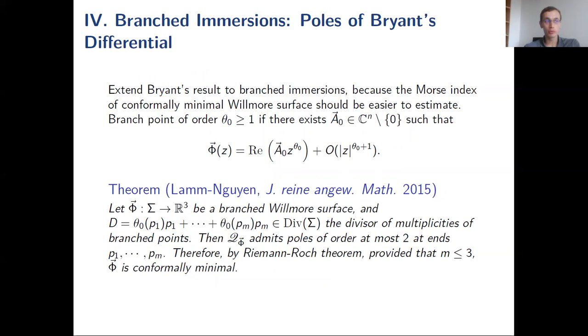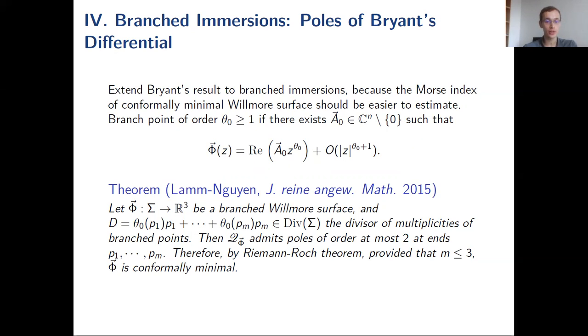And we remember that in the theorem of Rivière, he considered branched immersions. So we'll have to figure out the Morse index of branched Willmore spheres. So we want to extend this theorem to branched immersions because in general, the Willmore index is a very hard problem, because it is a fourth order functional. But if it's conformally minimal, then we'll show that there's hope to compute things.